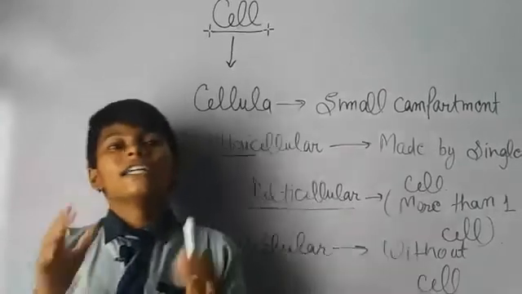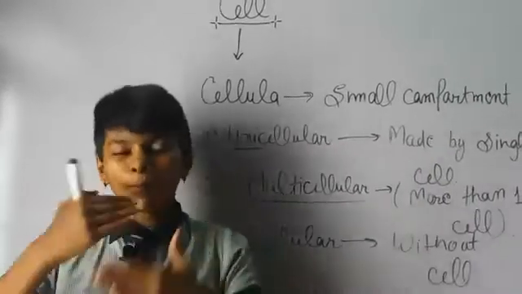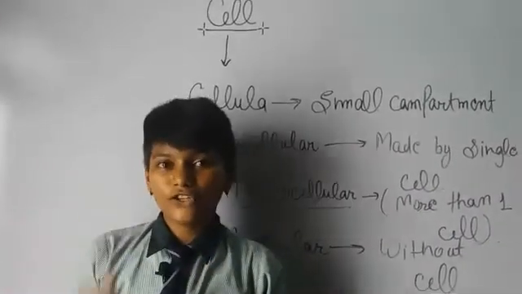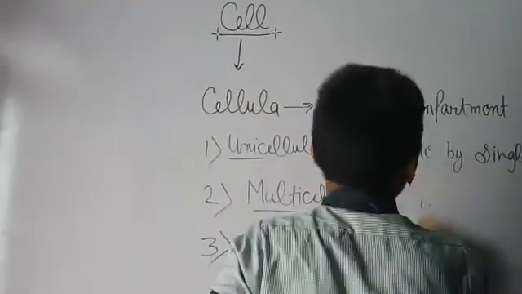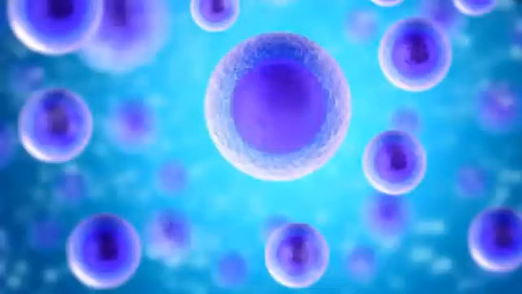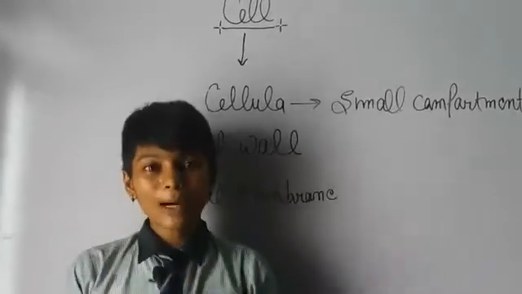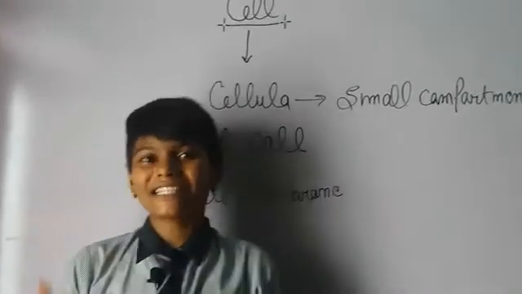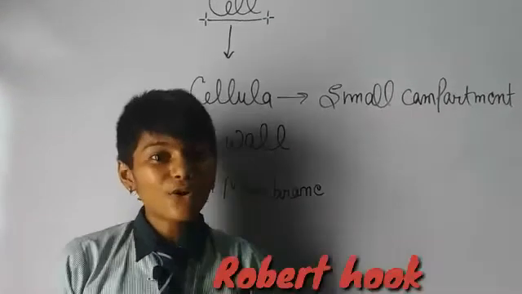Now, moving further, we discuss the important parts of the cell in this video. Firstly, I want to familiarize you with who discovered the cell.